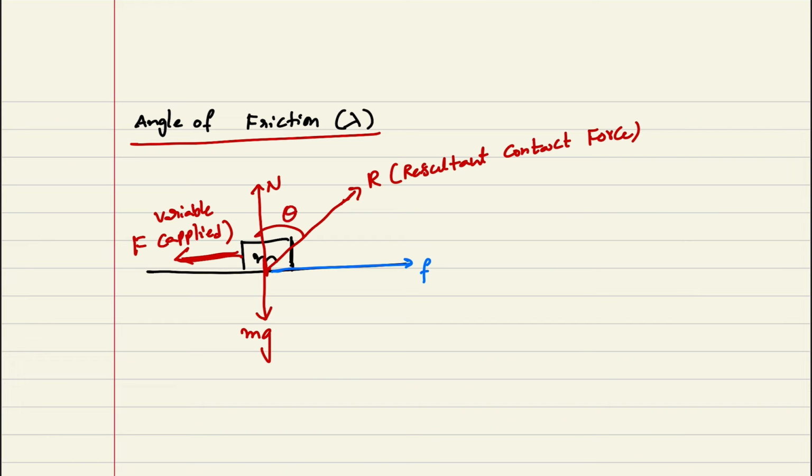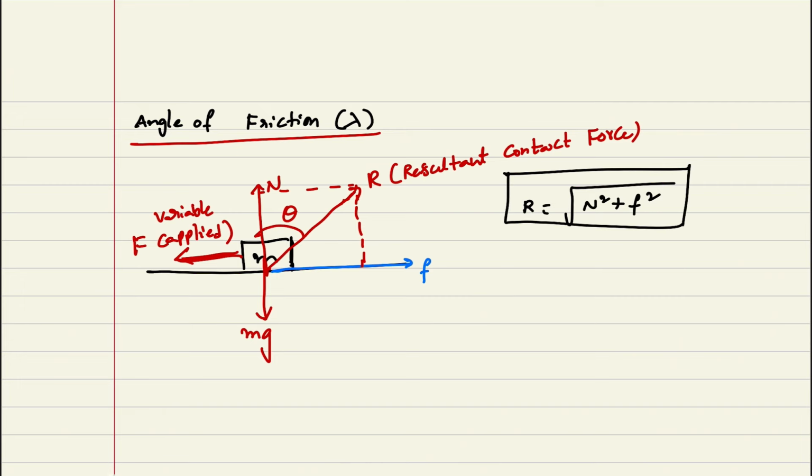There will be some angle theta between the resultant contact force and the normal force. The resultant contact force R can be written as under root of N square plus f square. This is my R value.